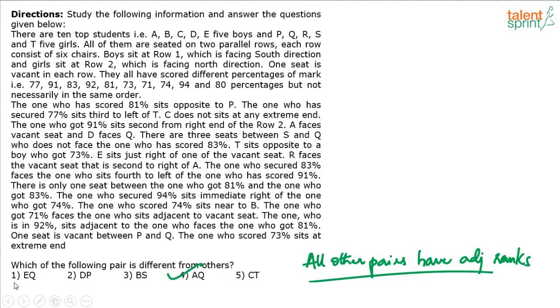I think option 4 should be the answer. AQ should be the answer. Good. Who has pointed that out? AQ is the answer in my view because all others have got adjacent ranked persons.